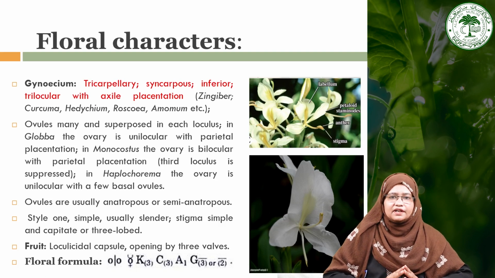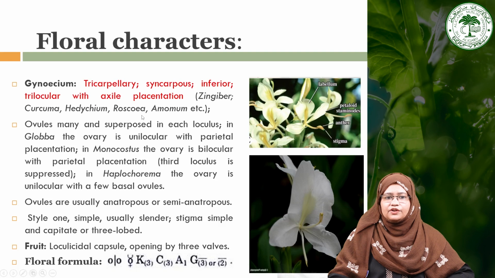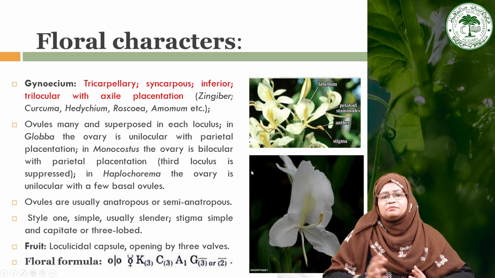Gynoecium is typically tricarpellary, syncarpous, inferior and trilocular with axile placentation, and that is mostly present in most of the genera like Zingiber, Curcuma, Hedychium, Roscoea, Amomum. So most of the genera generally have a tricarpellary syncarpous, inferior, trilocular ovary with axile placentation. As you can see, this is the stigma. Stigma is generally one, simple, usually slender and capitate, or sometimes it may be trilobed.